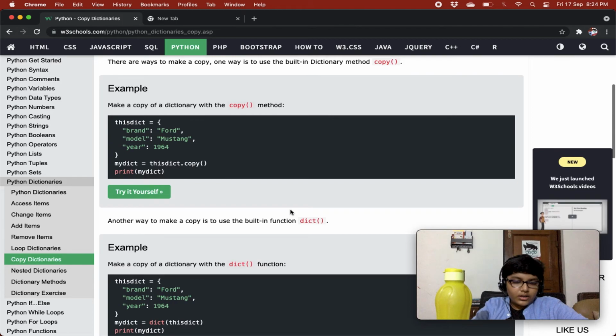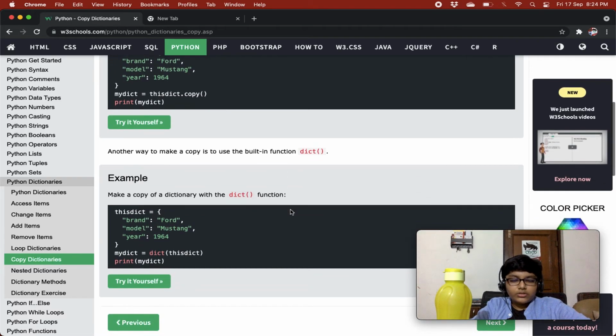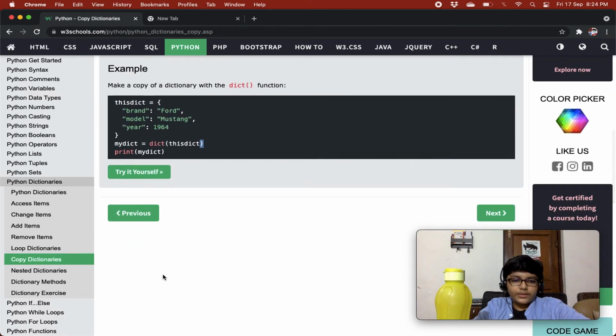Dict2 equals dict1 basically means that dict2 is a reference of dict1, right? Another way to make a copy is to use the built-in function dict. So you can also use the built-in function dict and just pass it the dictionary, and that's also another way to copy.